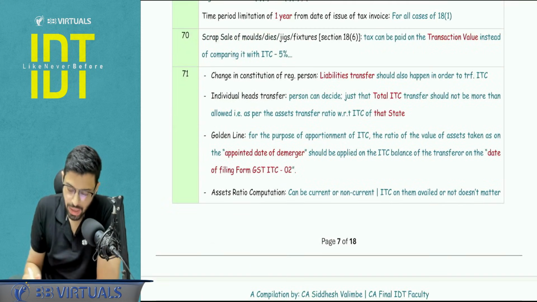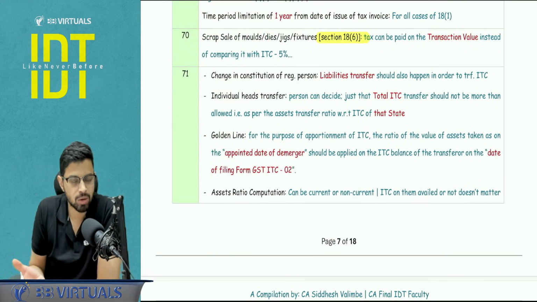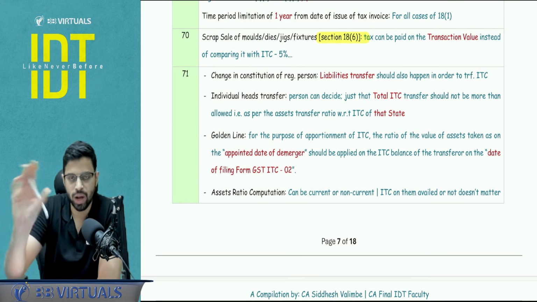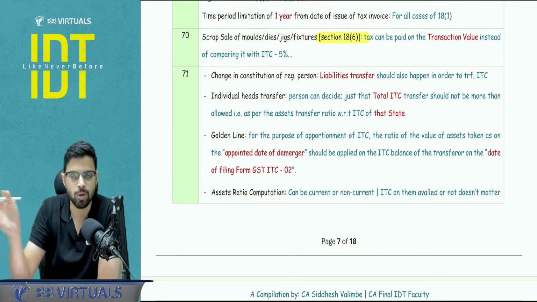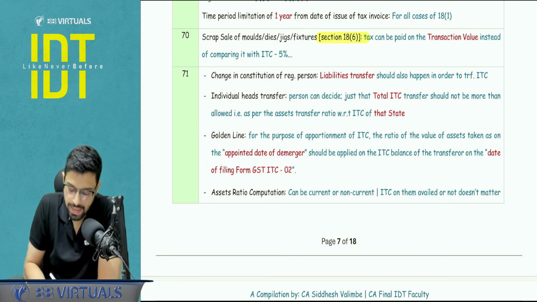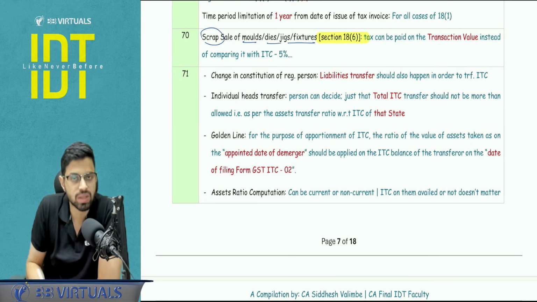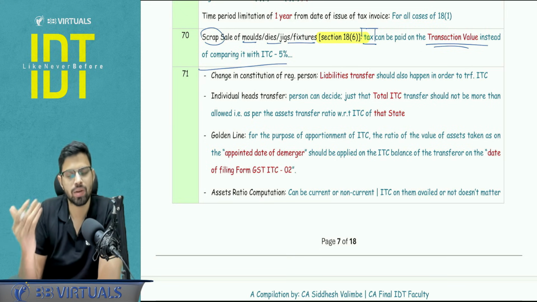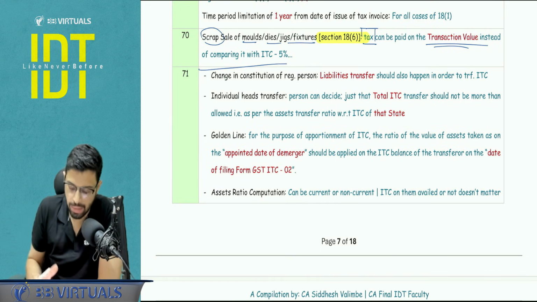Okay, next, in 18(6), whenever you are selling the capital goods or plant and machinery, you compare two amounts: ITC with respect to the remaining useful life, that is reduction of 5% per quarter that you have used, or tax on transaction value, whichever is higher. But if you are selling it as a scrap sale of mold, dies, jigs, fixtures, here you don't have to compare the two amounts. You can pay tax on whatever the transaction value is, because in a scrap sale, the transaction value is very low, right? So this is a benefit.